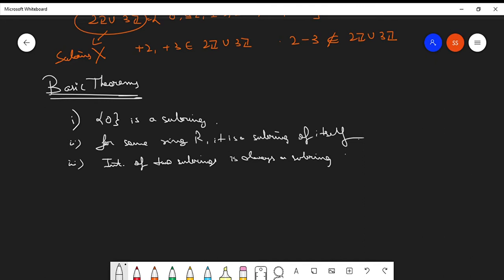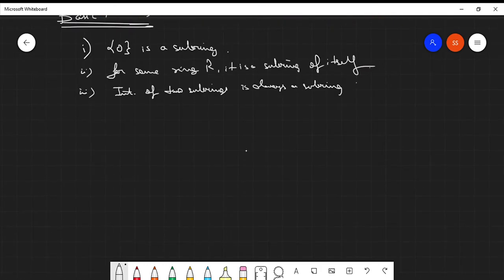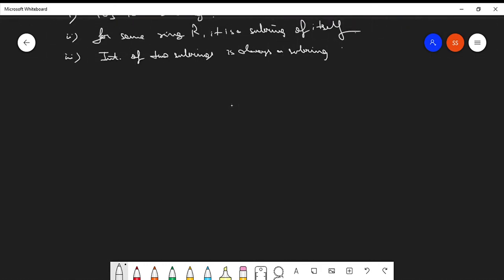Now if you view this topic of subrings according to your competitive exams, then subrings is not that important, but there is a branch of subrings which is very, very important for your exams, for your educational life, which is the concept of ideals. You might have heard the term previously. Ideals are some special subrings. So how do we define ideals? Pretty easy. We talk about the definition.